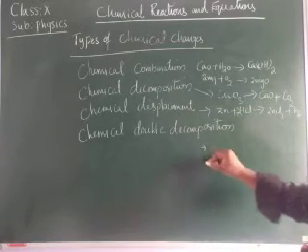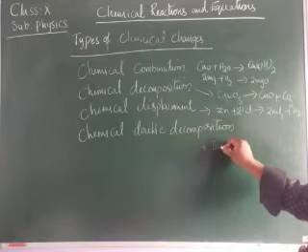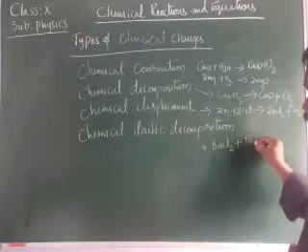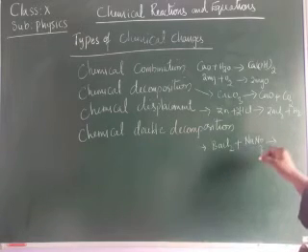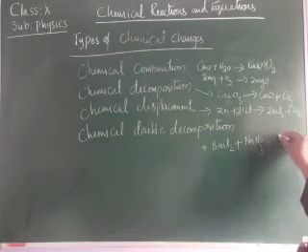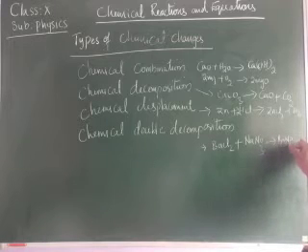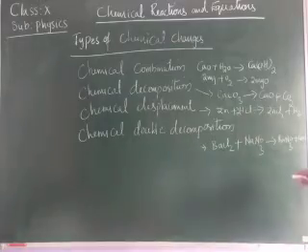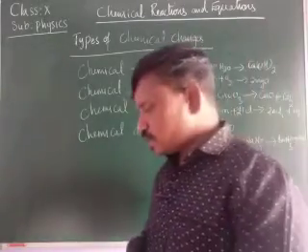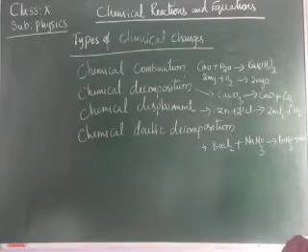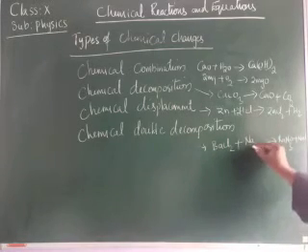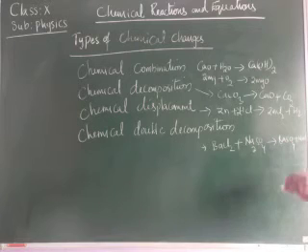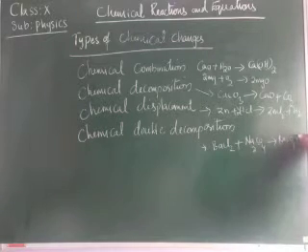And here we can say that BaCl2, barium chloride, on reacting with sodium sulfate, Na2SO4, gives barium sulfate, BaSO4, plus sodium chloride, 2NaCl.